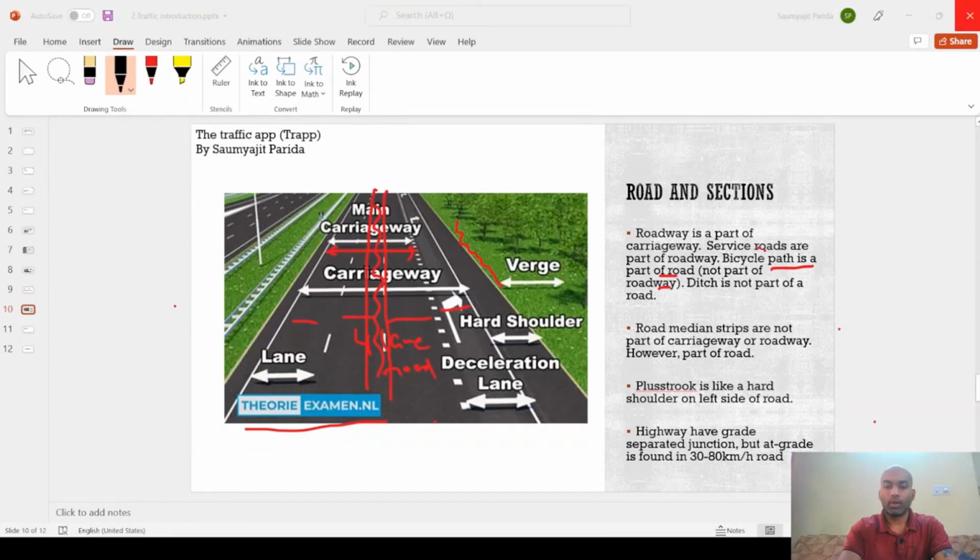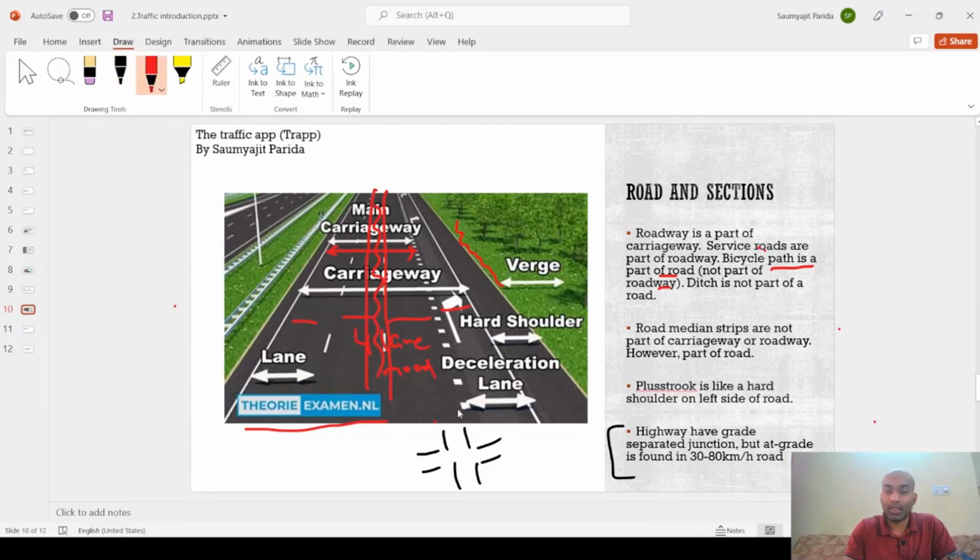So moving forward, I think most people already know the concept of at grade and grade separated junctions, but let me discuss it again. Let's take an example. If there are 4 roads approaching from 4 directions and everyone meets at the same level, it's very important to understand, at the same level, meaning a vehicle can come from one road onto another, then they are called at grade junctions.